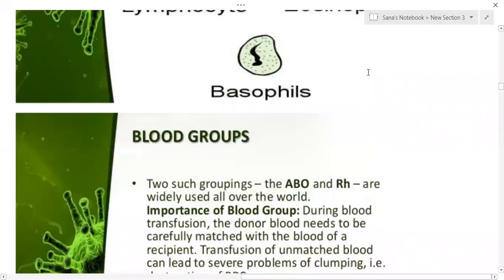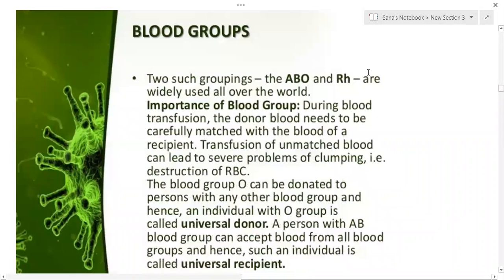Next part is called the blood groups. Human blood grouping is called the ABO blood grouping, and the Rh factor is also involved in the blood grouping. For example, O positive. O is the ABO blood grouping system. Positive is the Rh blood grouping system.